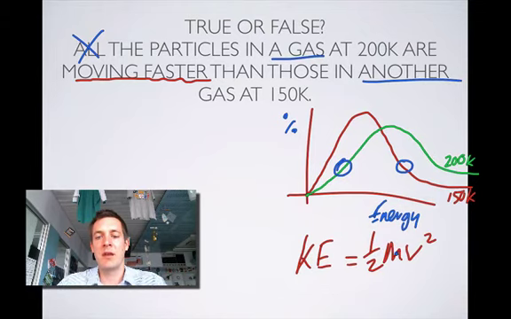So although the ones at 200 Kelvin have a higher kinetic energy, that could be just because their mass is so much bigger. If the ones at 150 Kelvin had a very, very small mass, they'd need a very high speed to make up for that. And so they could be moving faster than the ones at 200 Kelvin on average.